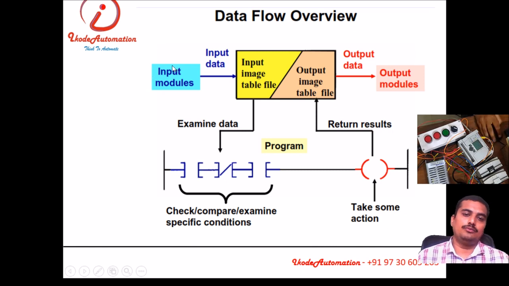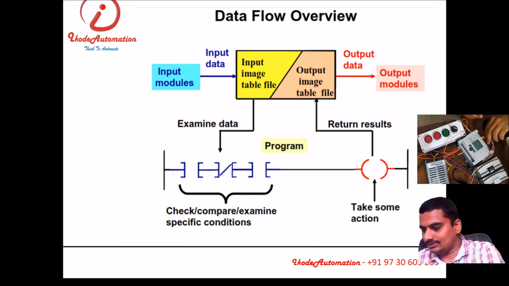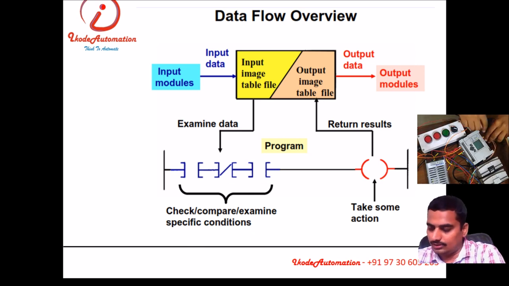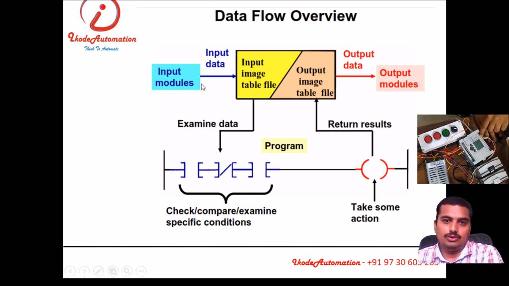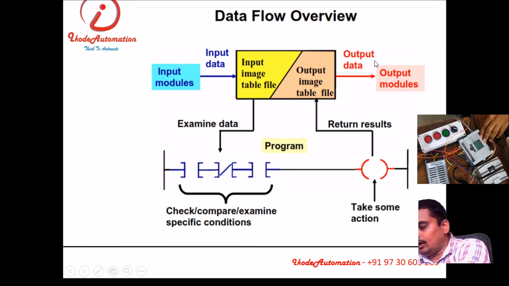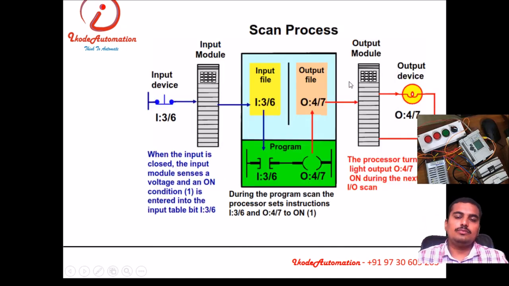Data flow, how data is flowing inside a PLC. Again, I am repeating the same thing to understand this completely. The physical input is connected over here, so that will be reflected in the input data table. Again, it is compared or manipulated with the logic of the program, and the output will be the result of that. We can say this is the result of logical operation, RLO. This is a technical word used in ladder. RLO, result of logical operation, will be stored in the output image file, and that will affect the physical output status.